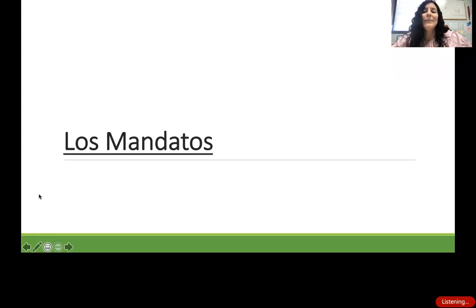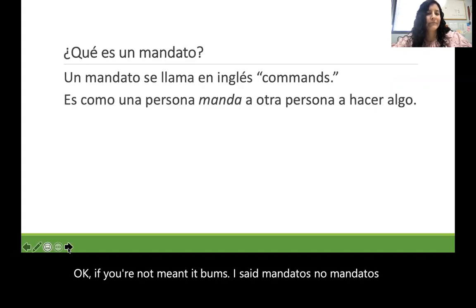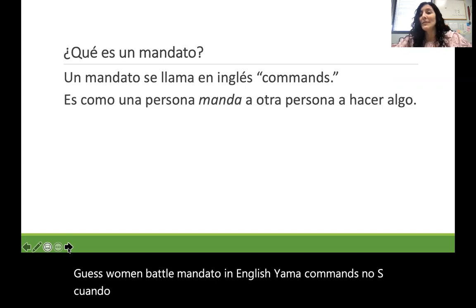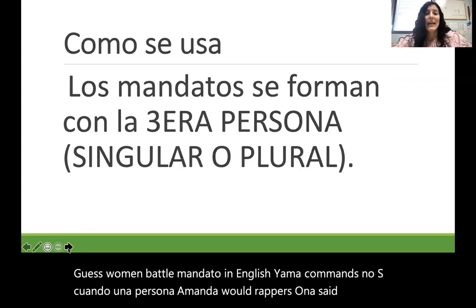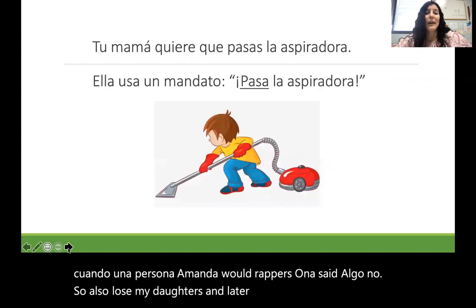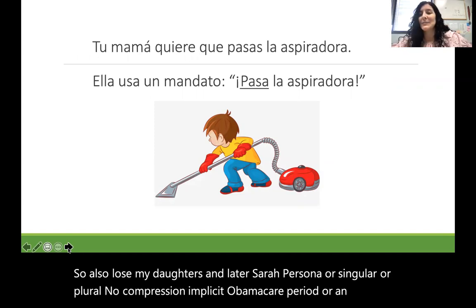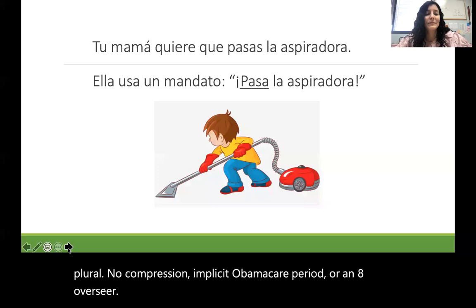Ok, y finalmente vamos a hacer mandatos, ¿no? Mandatos. ¿Qué es un mandato? Un mandato en inglés se llama commands, ¿no? Es cuando una persona manda a otra persona a hacer algo, ¿no? Se usan los mandatos en la tercera persona o singular o plural, ¿no? Como por ejemplo, si tu mamá quiere que pase la aspiradora, ¿no? Ella te va a decir, pasa la aspiradora, ¿no?